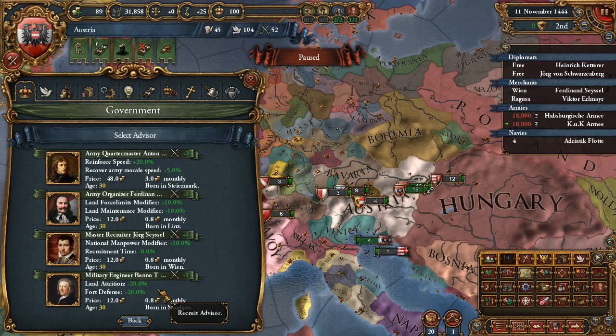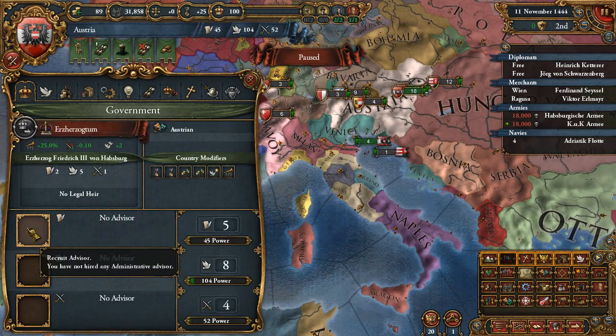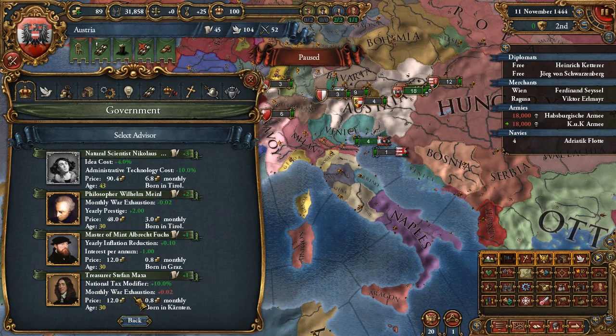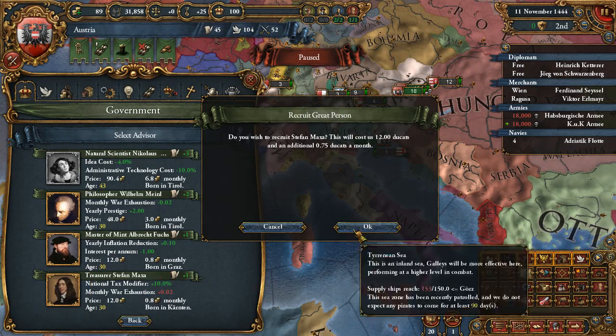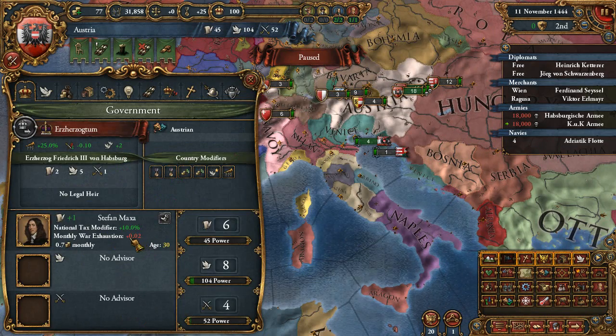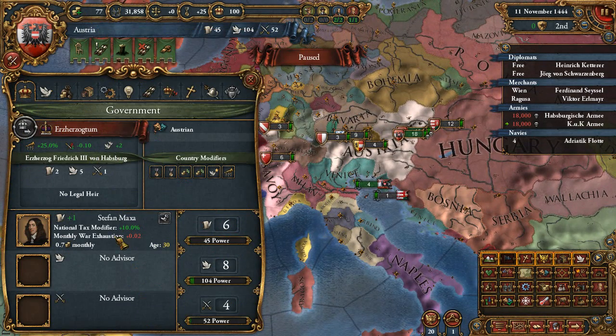I say we go for a treasurer, because monthly war exhaustion is going to get negated by this one, and I get some pretty good tax modifier. 10% is awesome.